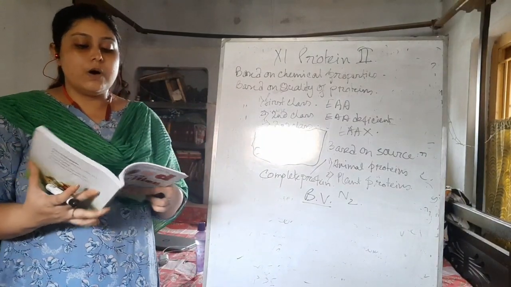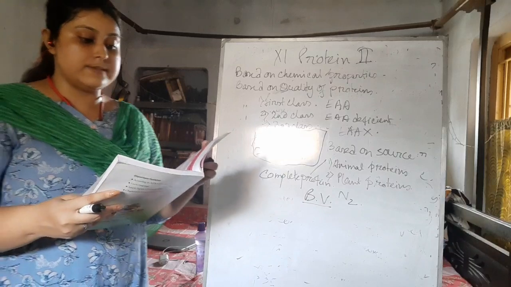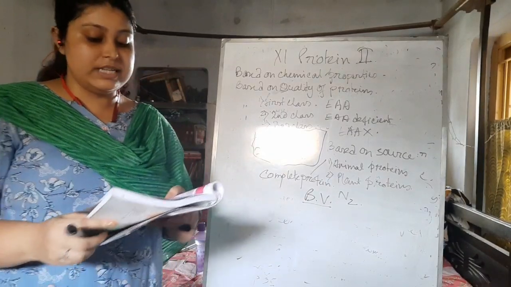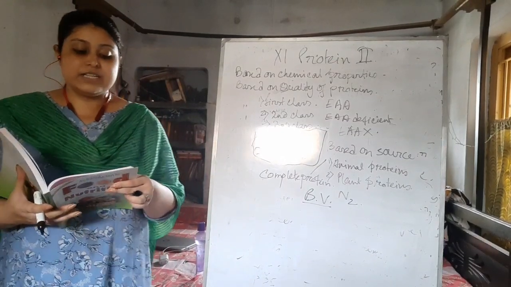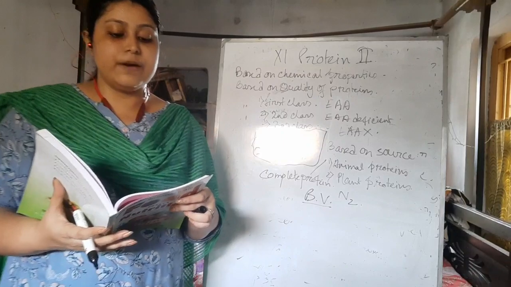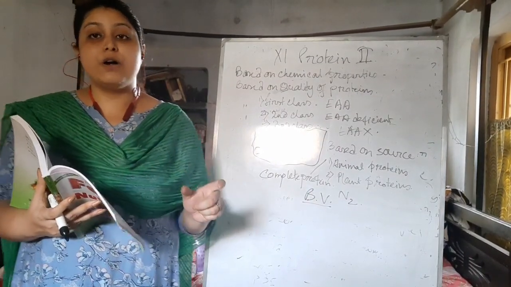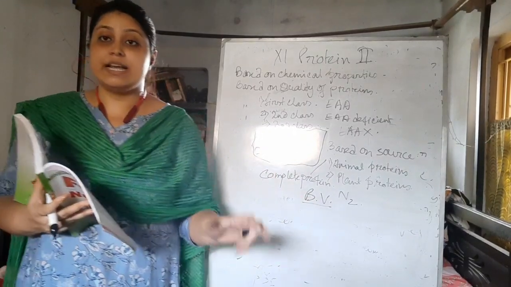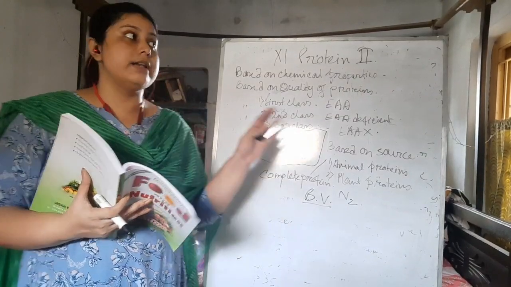So in this classification we have read 4 types. First, on the basis of chemical nature, where simple proteins, conjugated proteins and derived proteins were there. Next, we described it according to chemical properties, where according to the chemical bonds they have, like carboxylic acid, amino group, amine and so on, they are classified.